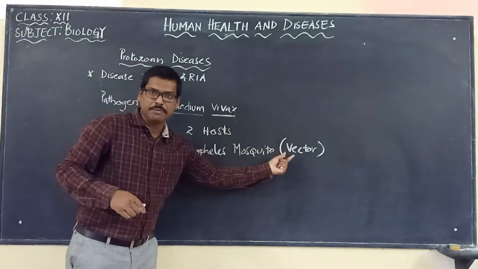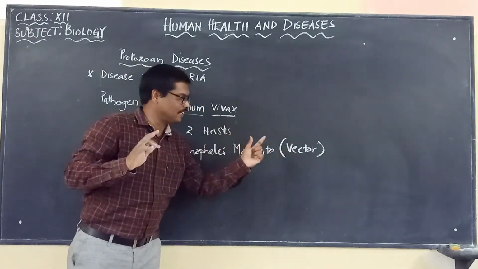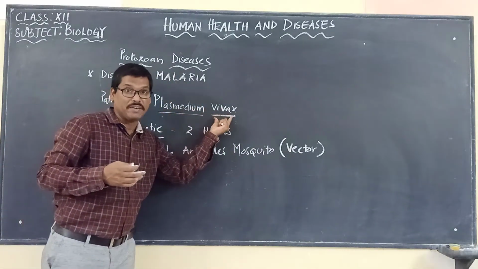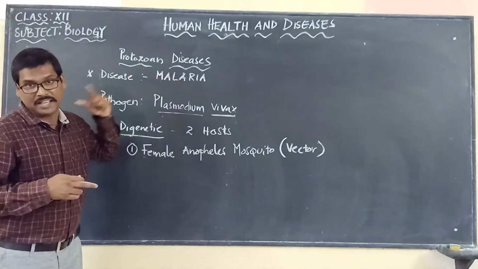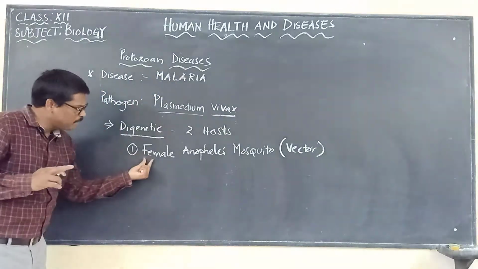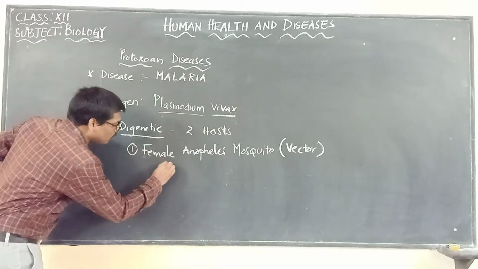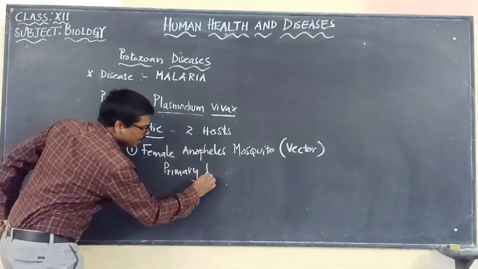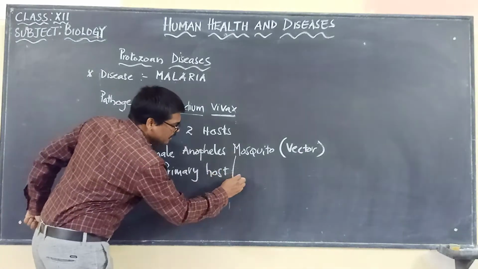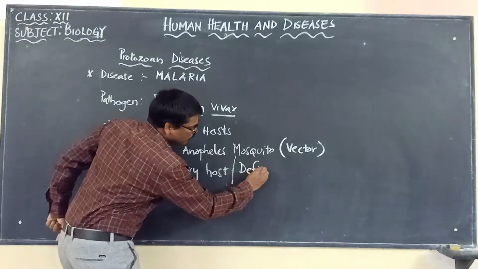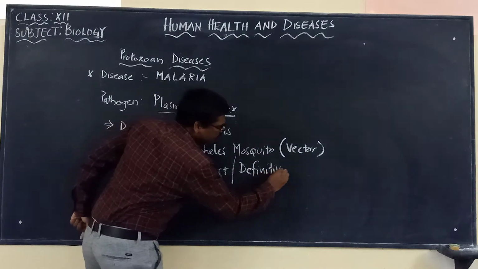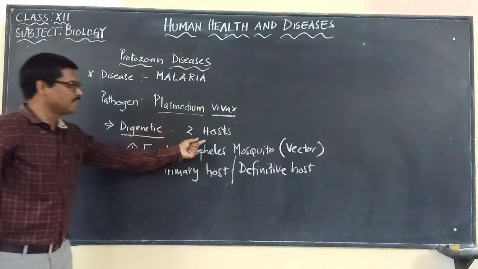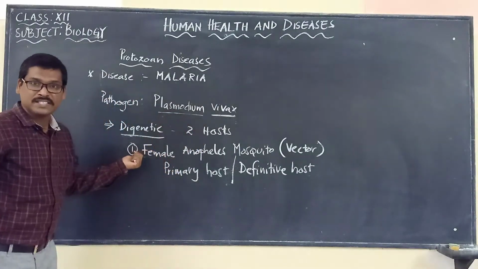So you know the word vector. What do you mean by the word vector? Carrier. It is carrying the disease causing microorganism called Plasmodium vivax, which causes malaria. So the female Anopheles mosquito, in simple terms, we can call the primary host, or otherwise the definitive host. So the first host is the female Anopheles mosquito.